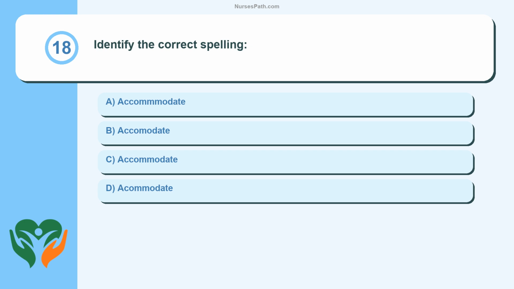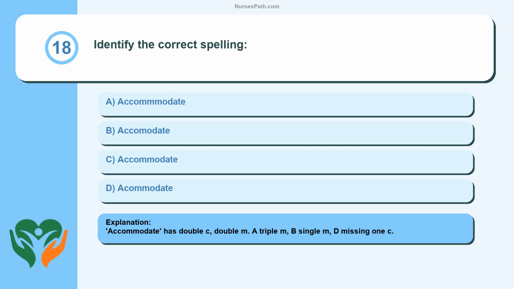Question 18. Identify the correct spelling. Accommodate. Accommodate has double C, double M. A triple M, B single M, D missing one C.